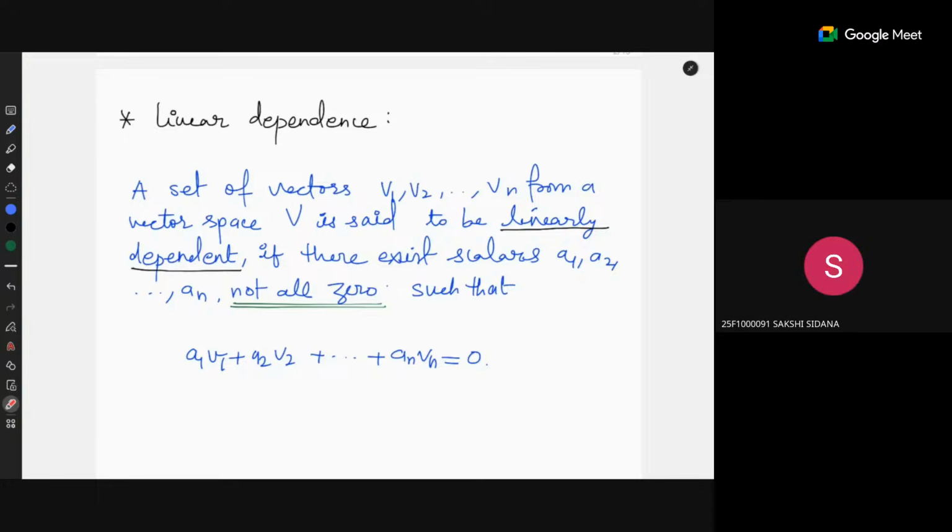Excuse me, sir. Sir, while explaining this linear dependency concept, can you explain linear dependent and independent variable too? Because I get confused in all these four. These are like similar dependency factors.